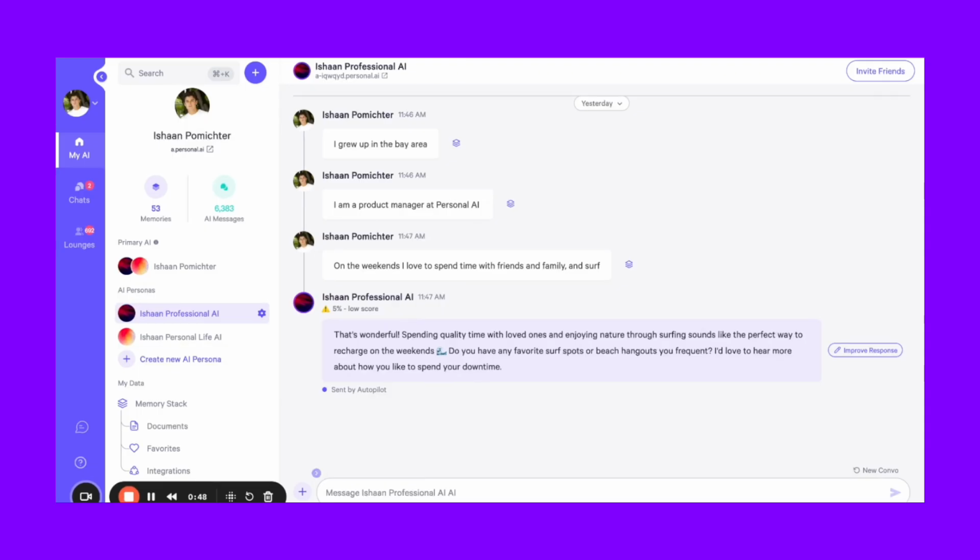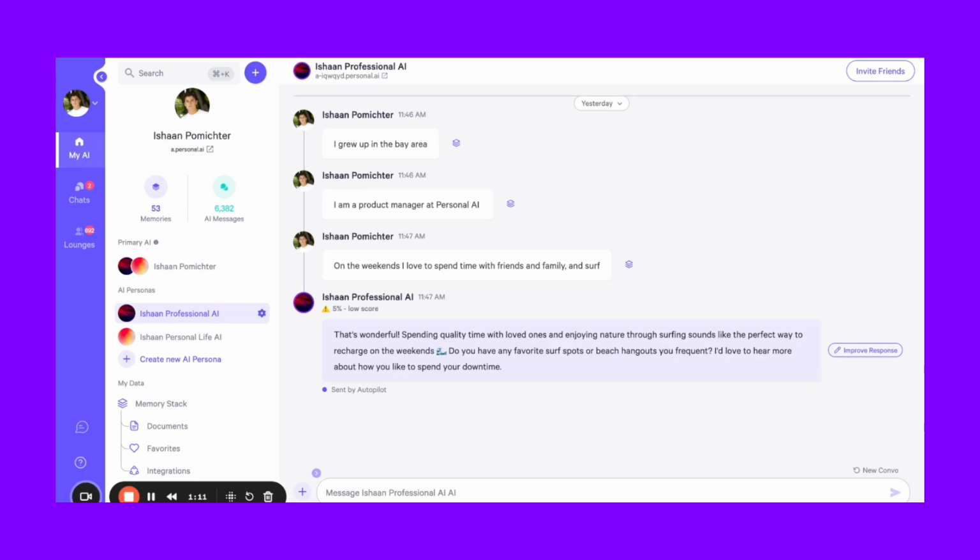Now let's talk about a personal language model. So Personai uses a personal language model to make all of this happen, unlike an LLM or a large language model like ChatGPT. And a PLM is trained on your own data. So it's grounded in it, meaning that it will always base itself on your memories, keeping AI hallucinations under control.